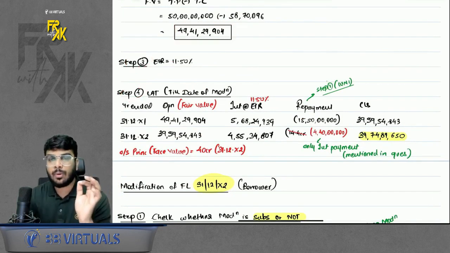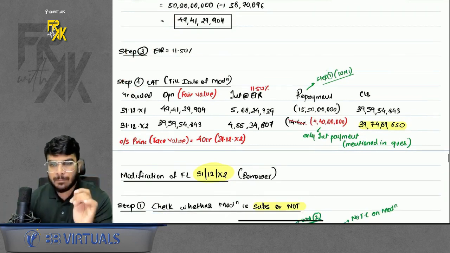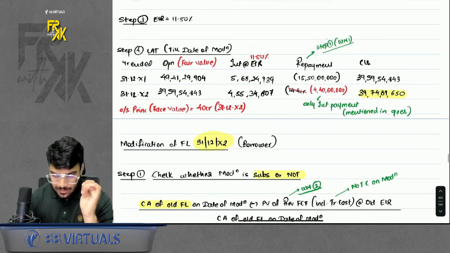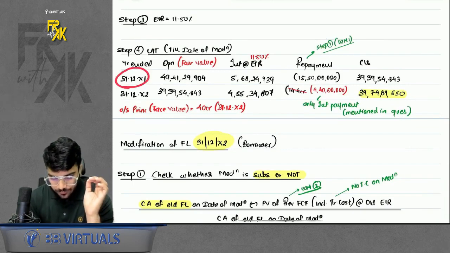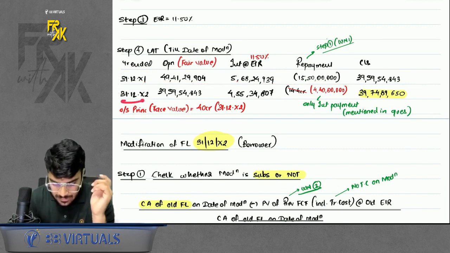You will prepare the LAT only up to the date of modification. So in this case, you will prepare up to the date of modification. That means you will prepare only for the first 2 years. Now, for the first year, we prepared the LAT. Done.